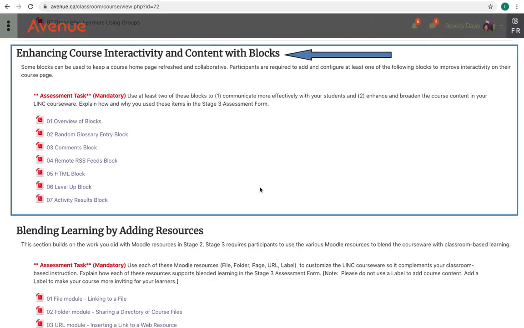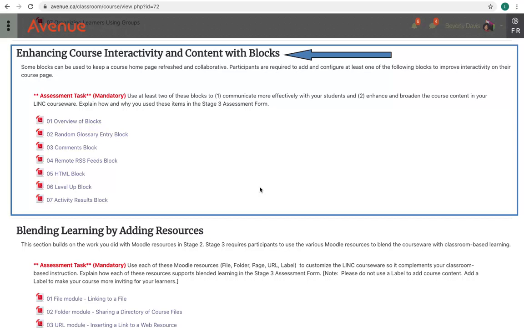The Enhancing Courses Interactivity and Content with Blocks section provides instructors with information for using some of the Moodle blocks. Participants must add a minimum of 2 blocks to their course, one that enhances communication among course participants, and another that makes the contents of their course homepage more dynamic.